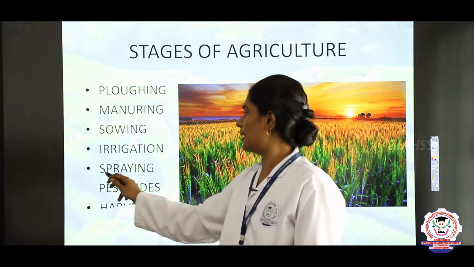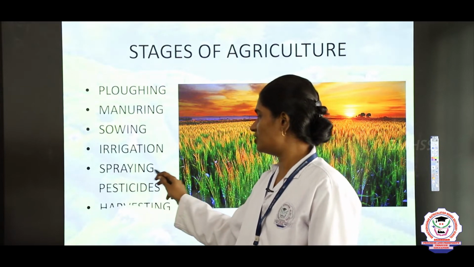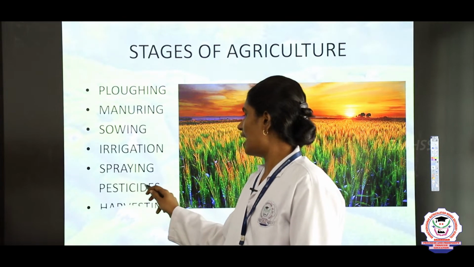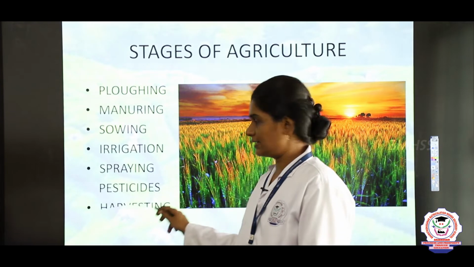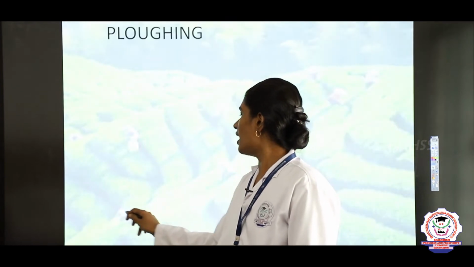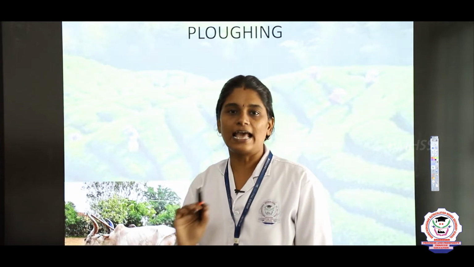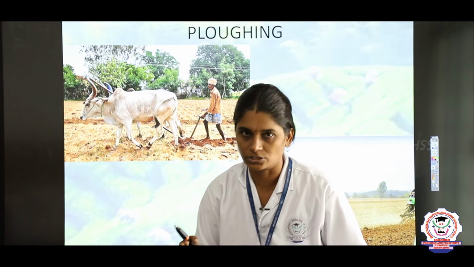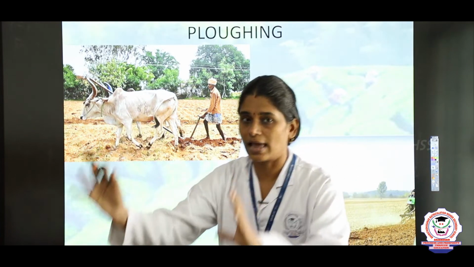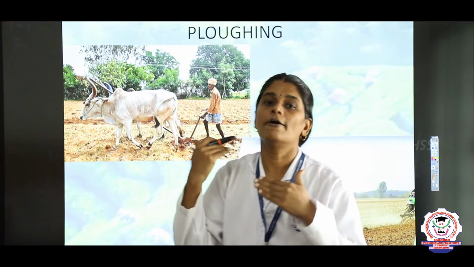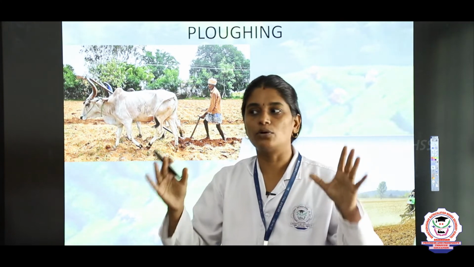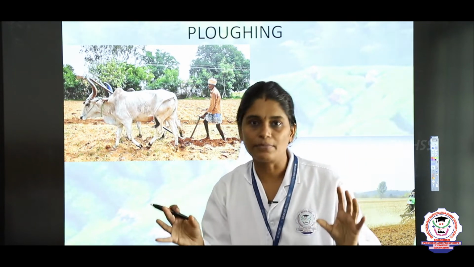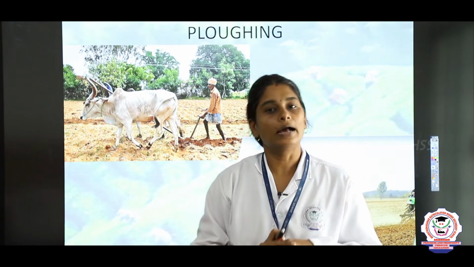Spraying pesticides, S-P-R-A-Y-I-N-G, P-E-S-T-I-C-I-D-E-S. And then harvesting, H-A-R-V-E-S-T-I-N-G. These are the stages of agriculture. When you do agriculture on your land, you must follow these stages, and we have to find out the soil, the season and the climate, then we start the agriculture, right.